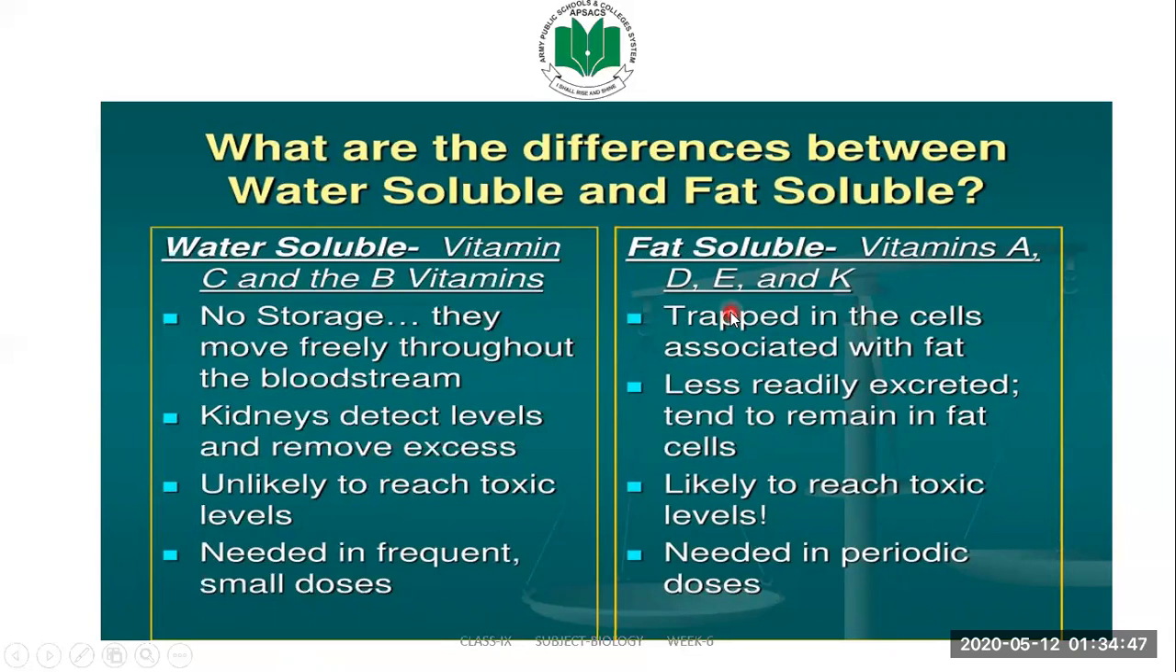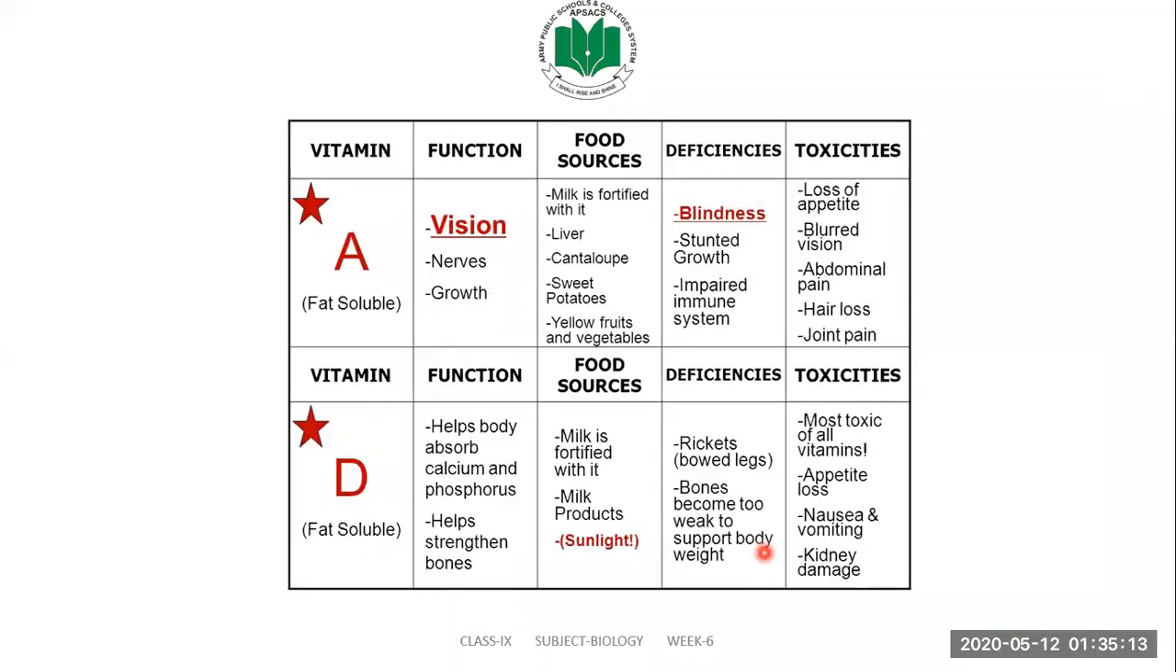Coming towards fat soluble vitamins, they are trapped in the cells associated with fats and not dissolved in the water or fluid in our body. They are less readily excreted and tend to remain in the fat cells. They are not eliminated out of the body, and they are more likely to reach toxic levels because they are stored in our body. They are needed in periodic doses because they are stored in our fats.